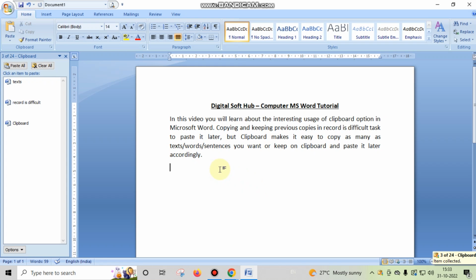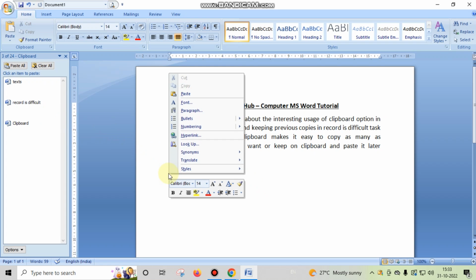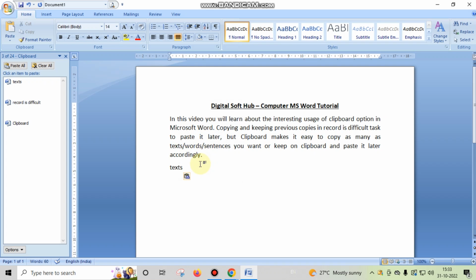And when you want to paste it, you are using control V or paste options to paste these texts, you are pasting here, you are pasting this. And if you want to paste this, you just have to select this one, and whenever you want to paste this, you can also again use paste option, and this will be in your clipboard's memory, and this command for paste will be applicable for same.